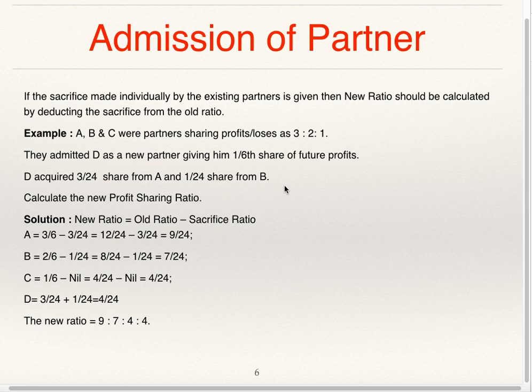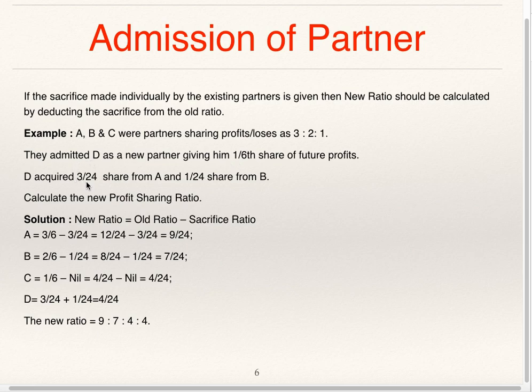Three partners A, B, and C are old partners. They admitted D as a new partner and he has been offered 1/6 share in the future profits. He acquired this 1/6 share from A and B. He acquired 3 by 24th from A and 1 by 24th from B. 3 by 24 plus 1 by 24 is equal to 4 by 24, which is nothing but 1/6.